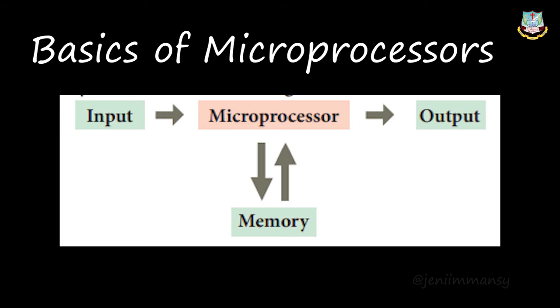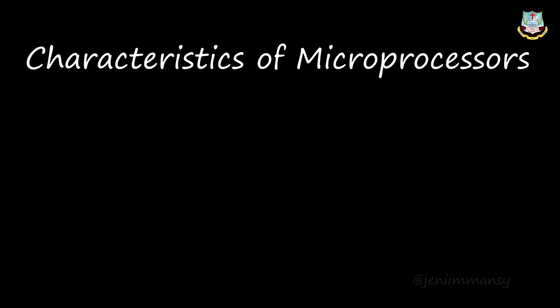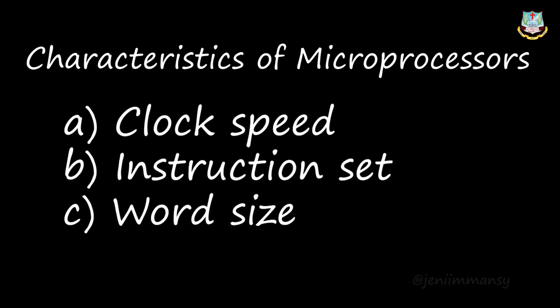Okay, so you know what is a microprocessor, and let's see the characteristics of a microprocessor. Okay, a microprocessor performs with some characteristics. So let's see the characteristics now. First one is clock speed, and the next one is instruction set, and the next one is word size. Okay, so here three characteristics of a microprocessor are given: clock speed, instruction set, and word size.